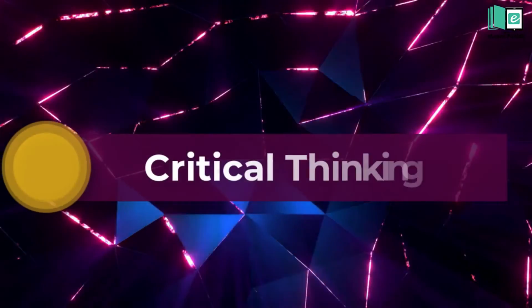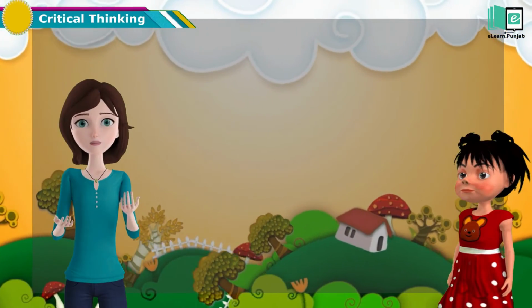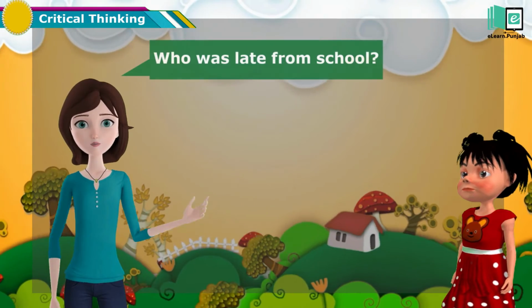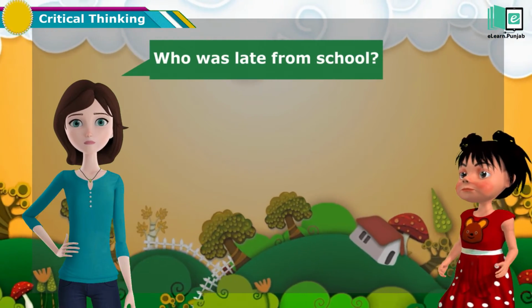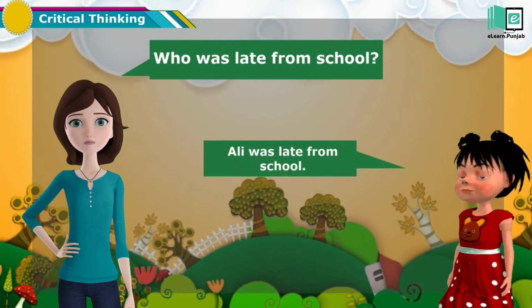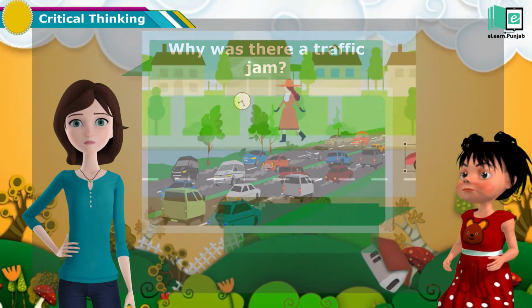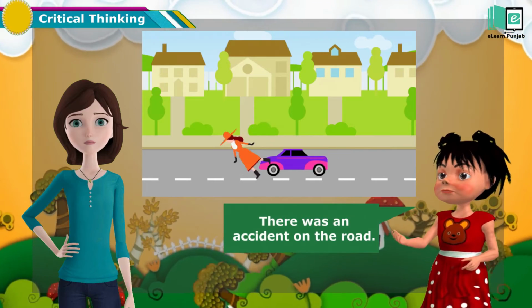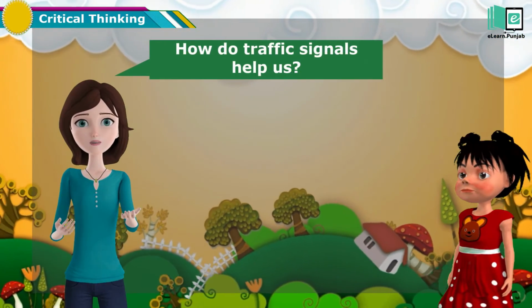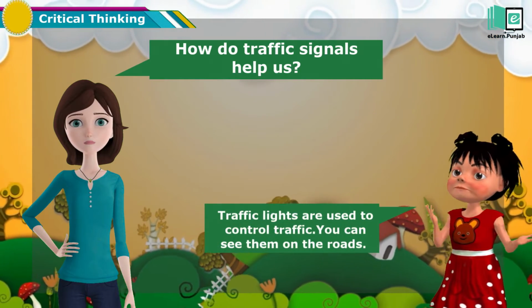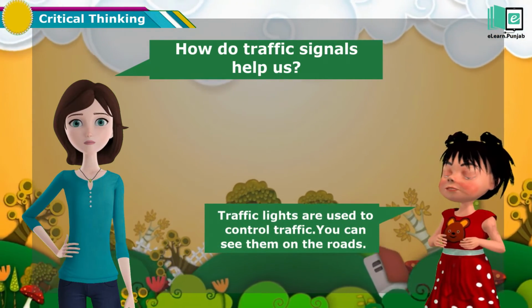Critical thinking. So kids, let's try to answer some simple questions. Who was late for school? Ali was late for school. Why was there a traffic jam? There was an accident on the road. How do traffic signals help us? Traffic lights are used to control traffic. You can see them on the roads.